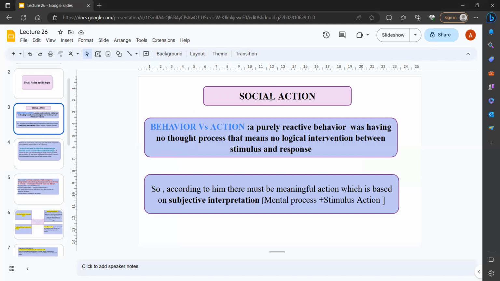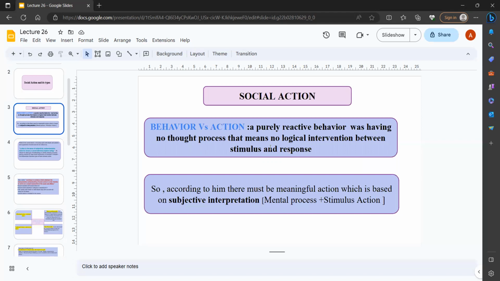Social means society related, and action means the way you do something. Here, first we need to understand what behavior is and what action is. In our common, generalized way, behavior is the way of acting, and action means the act of doing something. Here in the slide, we discuss behavior versus action. According to Weber, purely reactive behavior has no thought process, that means no logical intervention between stimulus and response.